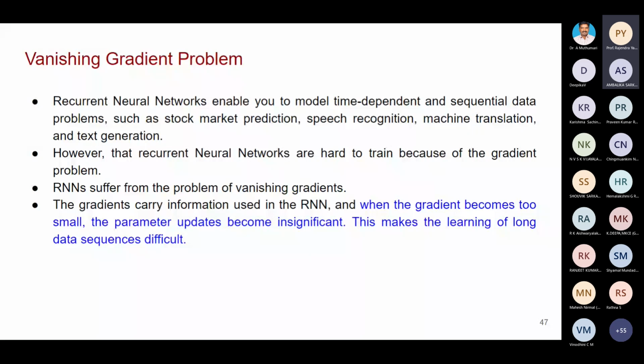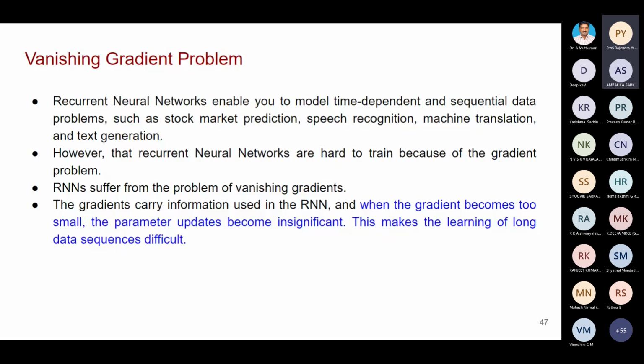At that time there is no room for training. It is not possible to go for any training, because the change in the gradient is very small, so there is no point in updating the parameters. That is called vanishing gradient.